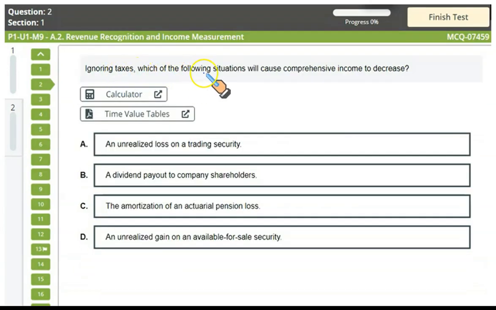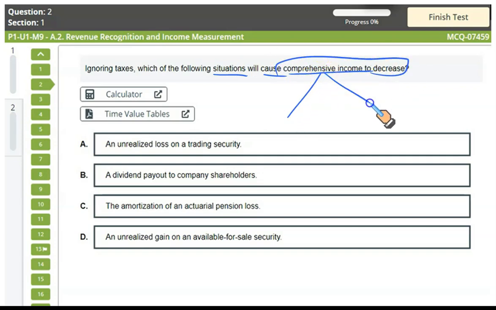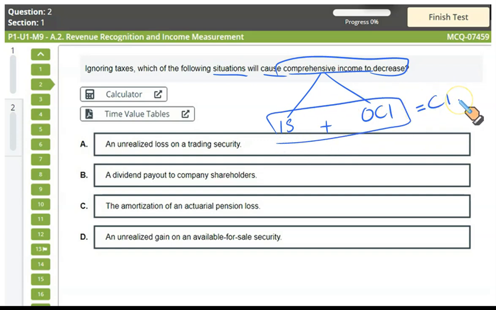Ignoring taxes, which of the following situations will cause the comprehensive income to decrease? We know comprehensive income has two components, the income statement and other comprehensive income. Collectively, these two are called the statement of comprehensive income, or just the comprehensive income. Now the question says, which of the following situations will cause the comprehensive income to decrease? Let us move in the reverse order. An unrealized gain on the available for sale security.